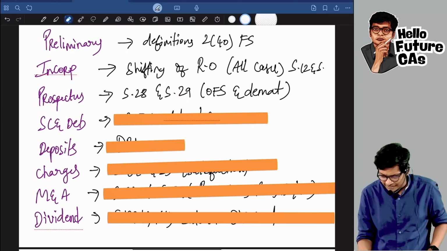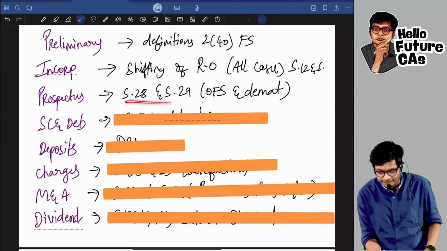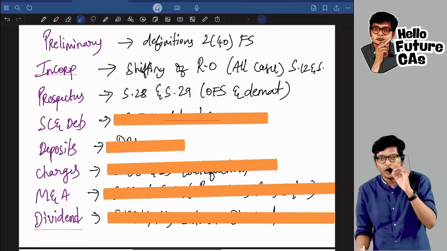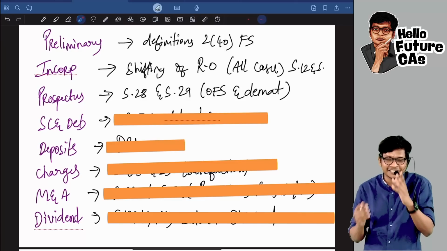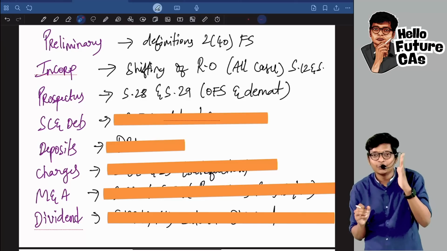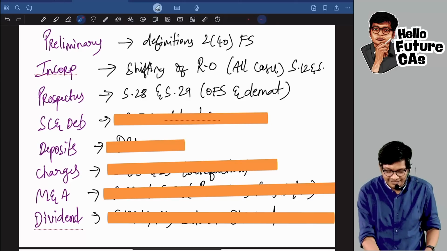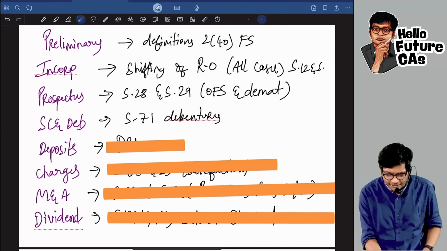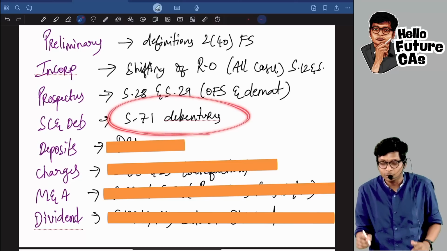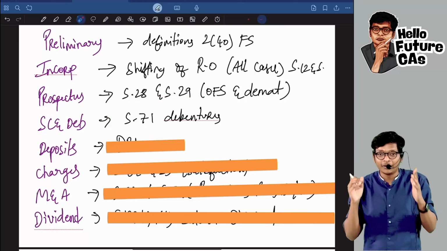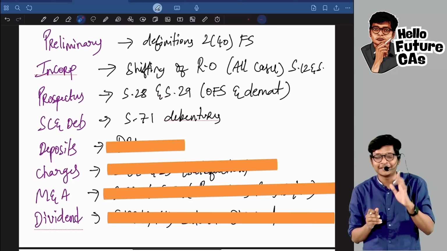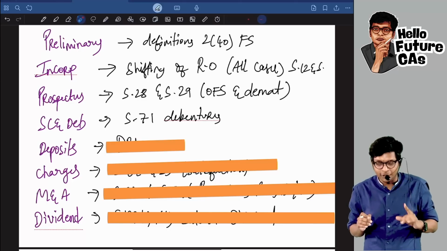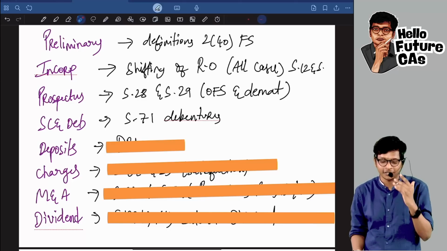In prospectus, you will study the full chapter, but sections 28 and 29, offer for sale and demat provisions, you would have skipped as irrelevant, sir. Let me know the truth, guys. Share capital and debentures: the share capital chapter you will study like a madman, but when it comes to debentures, you will not even know it existed, and all the debenture related provisions. By now, I think already half of you watching this video are out.